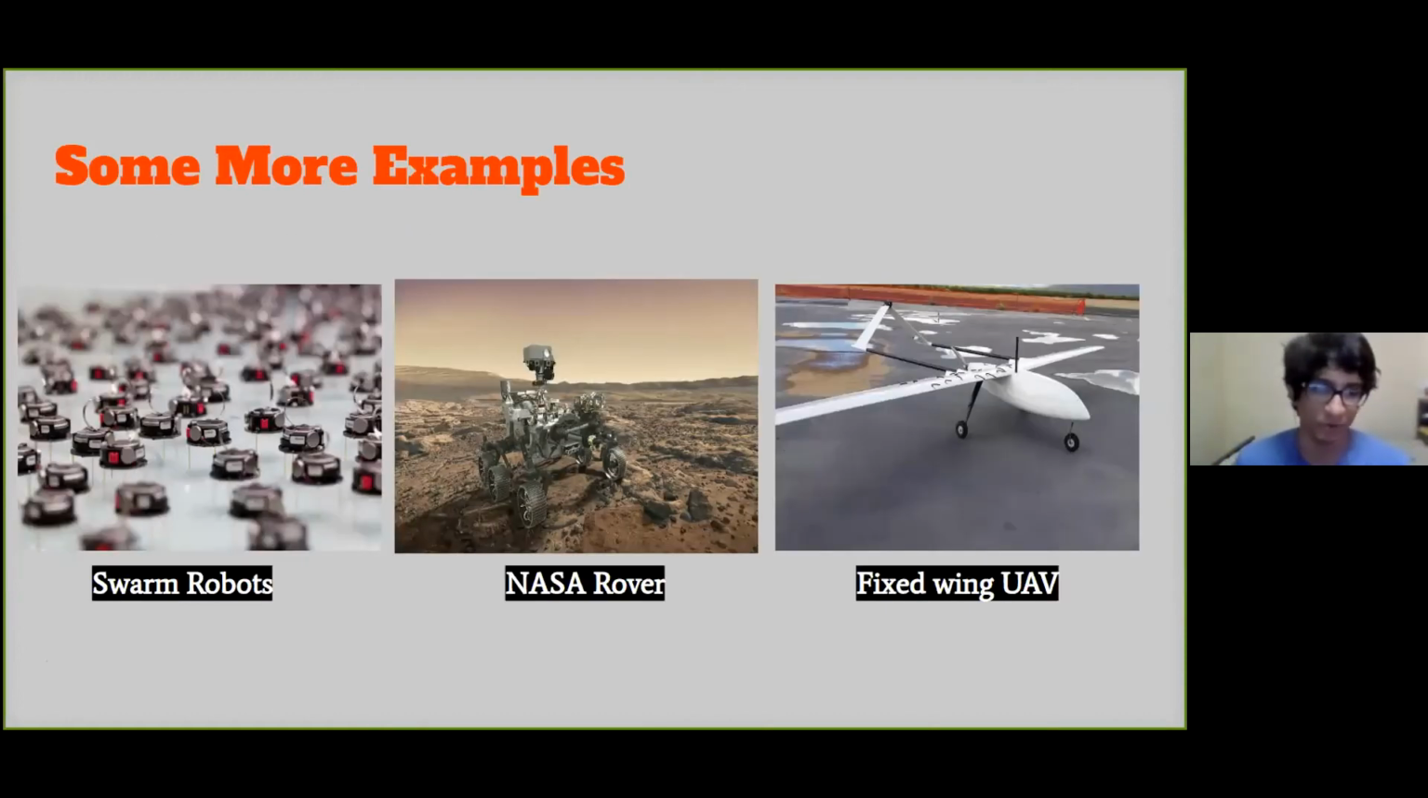Swarm robots are used in multiple areas such as search and rescue, and there are talks of them being used in healthcare as well, but these are down the line. The NASA rover is also an example of an autonomous robot. Another famous example would be your self-driving car. Even though it's a car, it is a robot because of its ability to learn from its surroundings and its ability to operate with minimal human intervention.